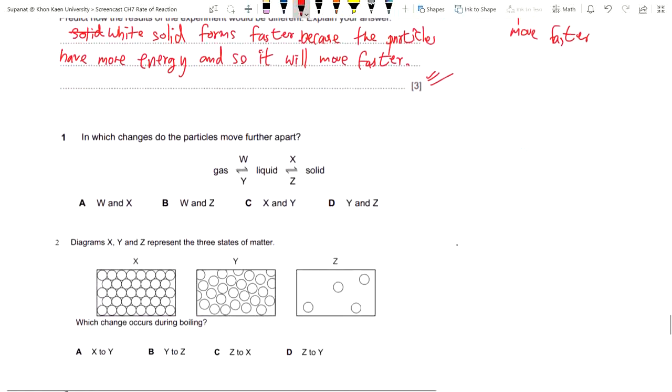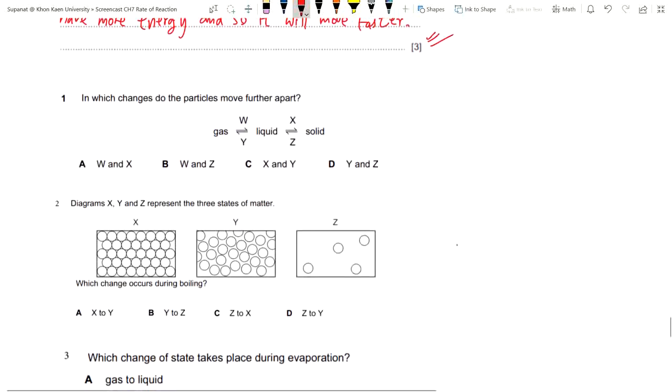Next question, the multiple choices. In which changes do the particles move further apart? Let's have a look here. This is the gas, the liquid, and the solid. The particles move further apart because it's getting heated, which means the temperature increases.